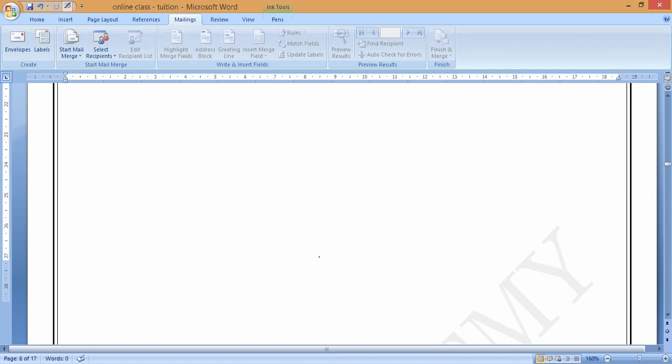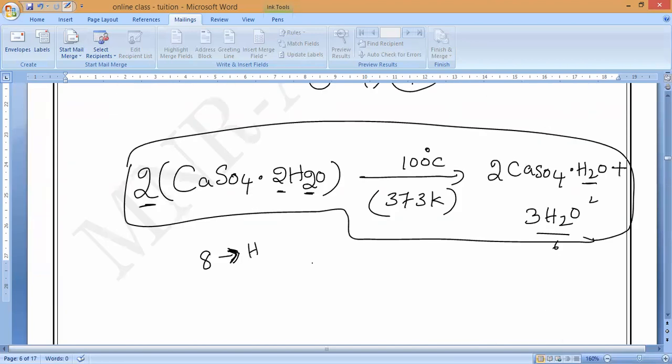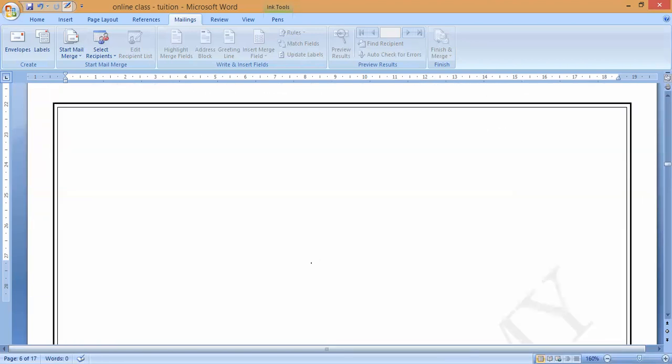And if you add water to plaster of Paris, it will again turn into solid crystals of gypsum. Why should we not expose plaster of Paris to the atmosphere? Because it will absorb moisture from the atmosphere and turn into a solid. That is the reasoning. So this is all about the preparation of plaster of Paris. Now we will go with another topic, the properties of plaster of Paris.